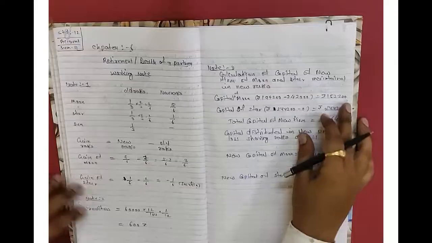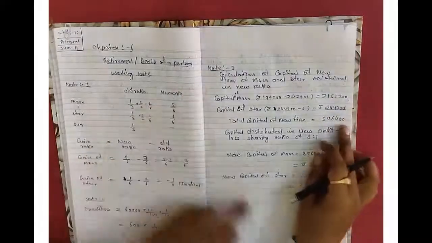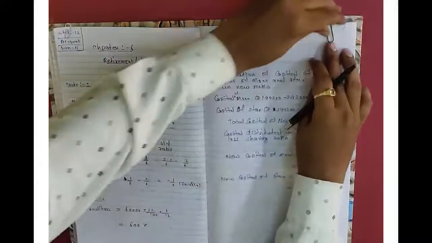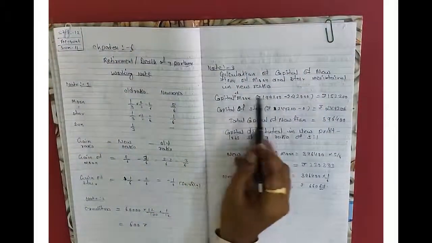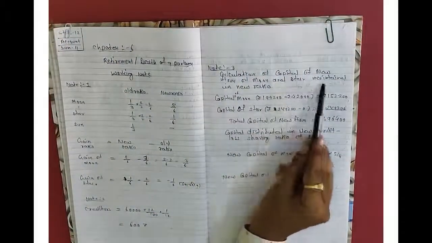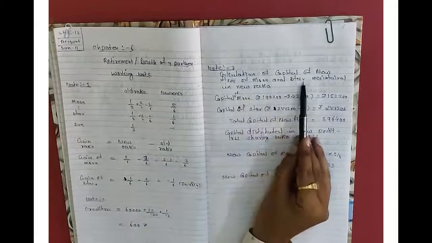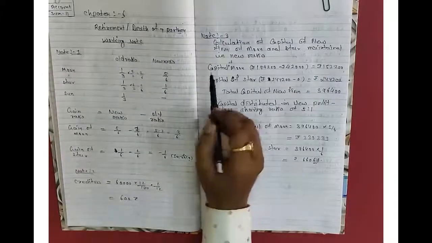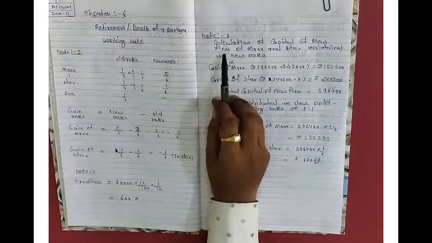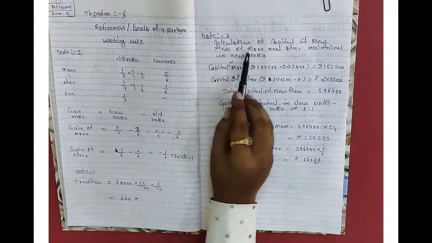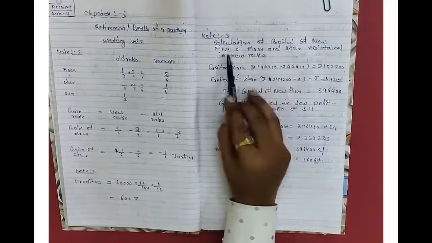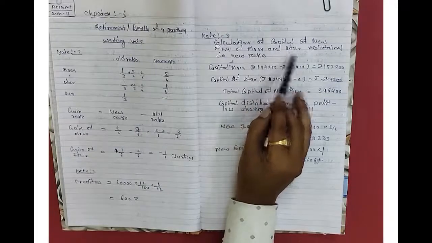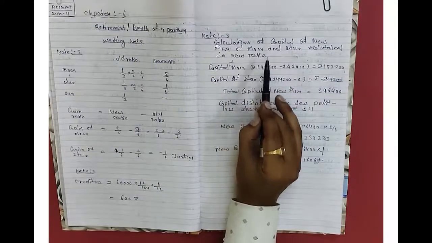Okay, in note number 3, first we are going to find out calculation related to new capital. Calculation of capital of new firm of Moon and Star maintained in new ratio. Okay, last adjustment.